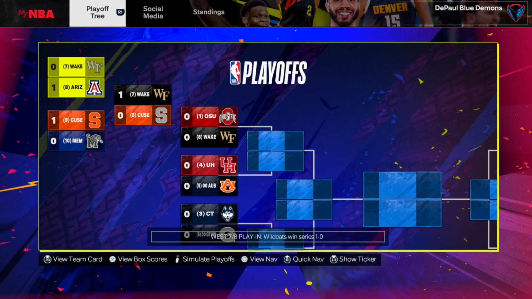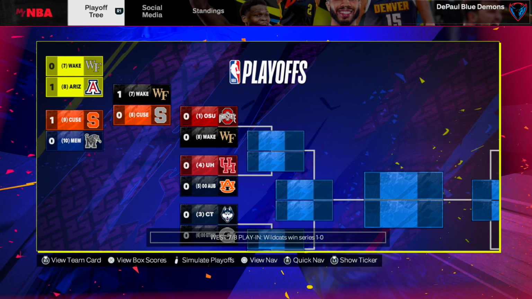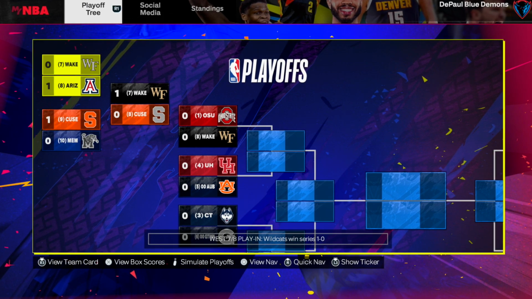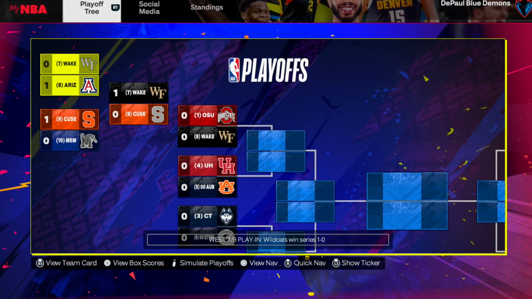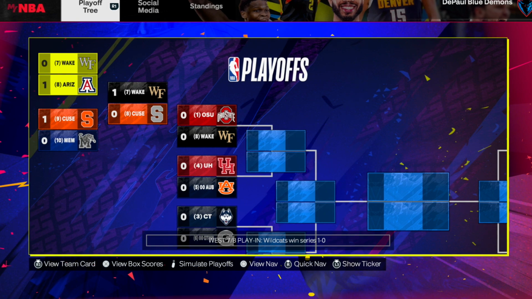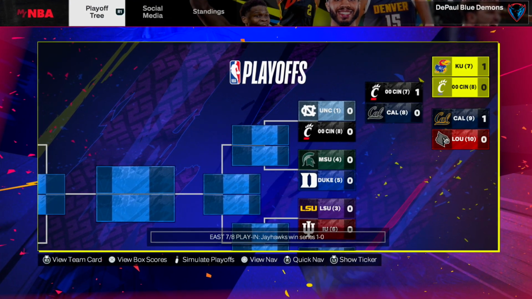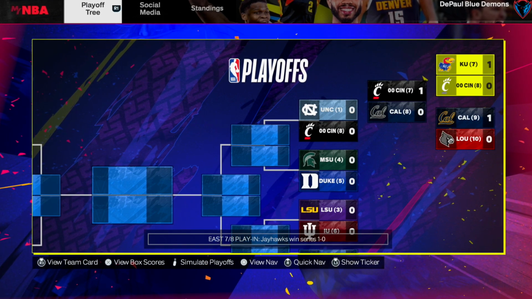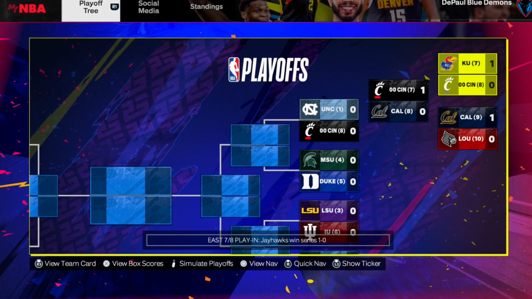Because I anticipate the playoffs taking a while with all these matchups, I simmed through the play-in round. Syracuse with Melo did lose out in the second game, so Arizona advances. Tim Duncan, CP3, and Wake Forest also advanced. That's cool. While over in the East, Kansas. Dude, Kansas is a play-in team. That is crazy. Cal ended up losing to Oscar Robertson in Cincinnati, so they did make the playoffs.